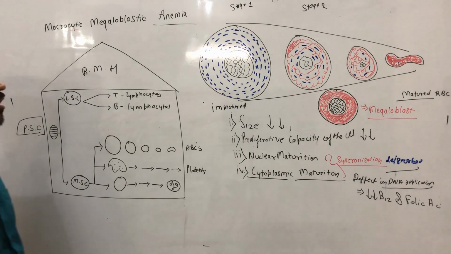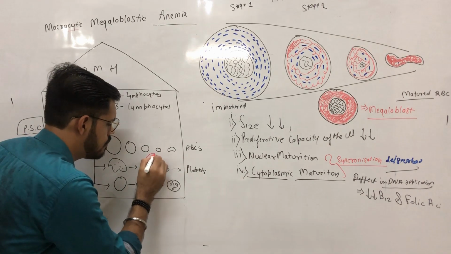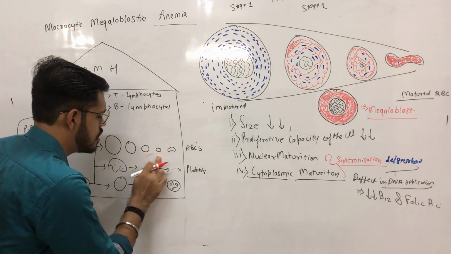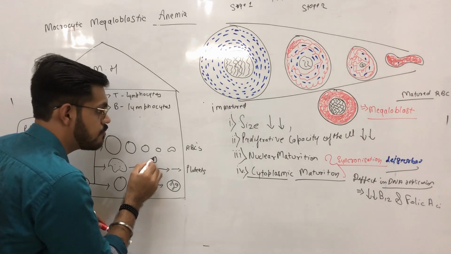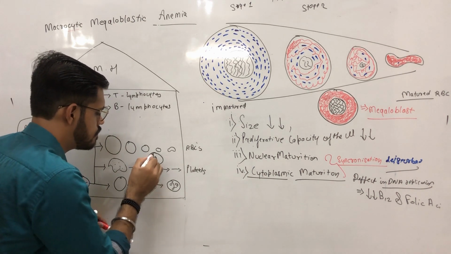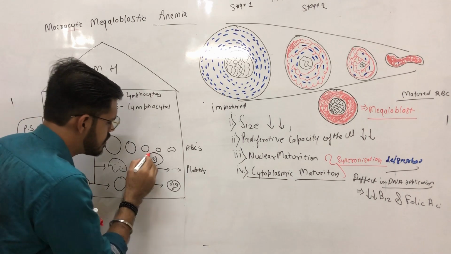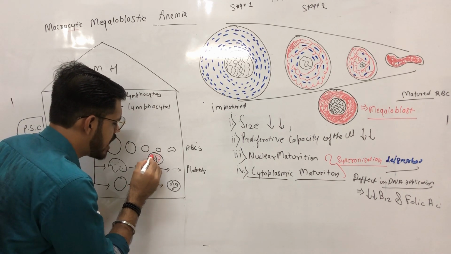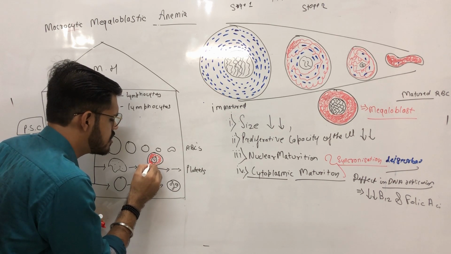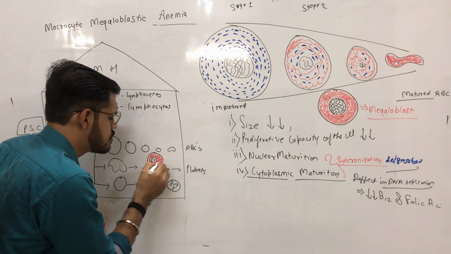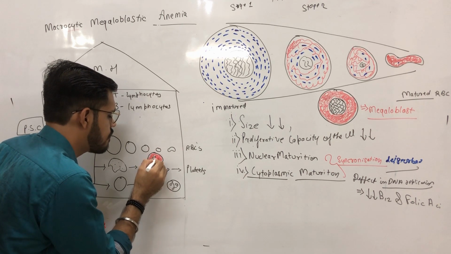Now, this megaloblast is produced inside the bone marrow, but about 80 to 90% of these megaloblasts are destroyed, or phagocytosed by the macrophages, inside the bone marrow itself.